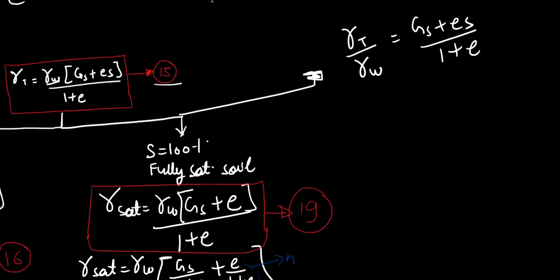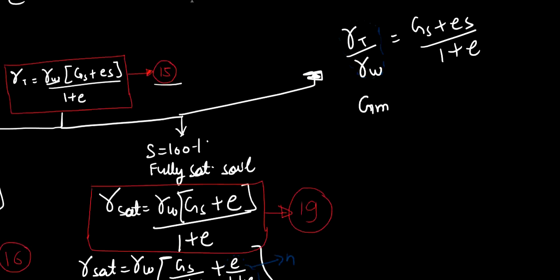Now this particular thing is a ratio of two unit weights, that is total unit weight, or bulk unit weight, or apparent unit weight, upon unit weight of water. So it is a type of specific gravity. Which specific gravity? Gm. Gm is gamma total upon gamma W. Gm is nothing but bulk specific gravity, apparent specific gravity, or you can call it mass specific gravity.